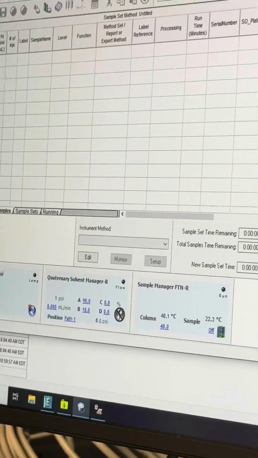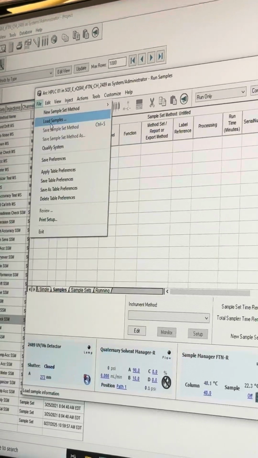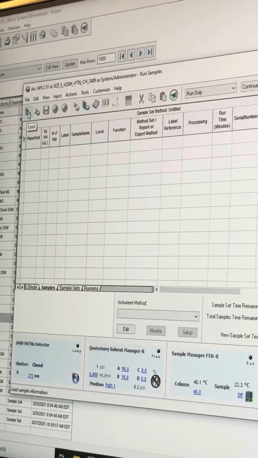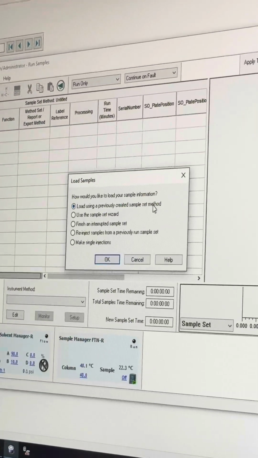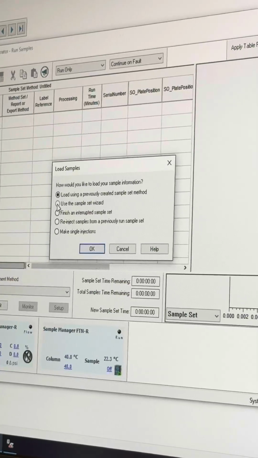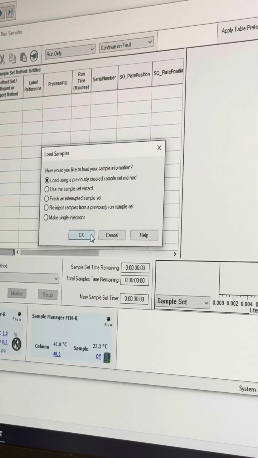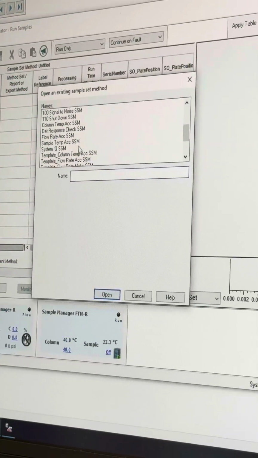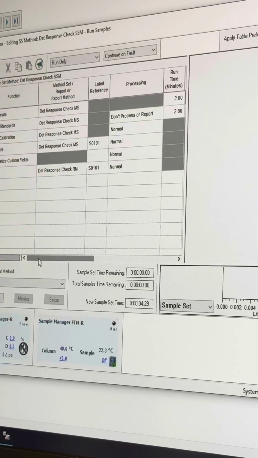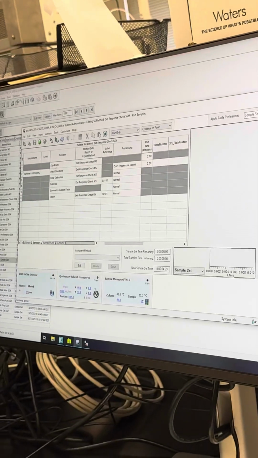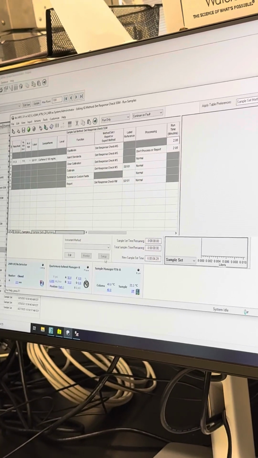So let's say I want to load my method that I made. I can go up here to this, or you can hit File, Load Samples. We'll just click on this right here. I want to load a previously created sample set. You can also use the sample set wizard, which will help you create a sample set, or you can do various other things. But since we already made our detector response, we'll go in there, open, and this will open up that same sample set method that you saw before. Equilibrate for 2 minutes, inject 1 for 2 minutes.